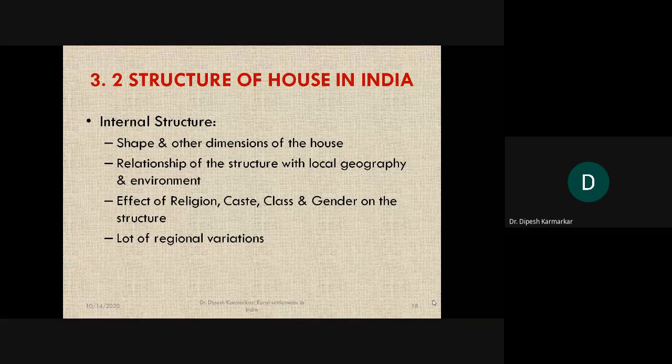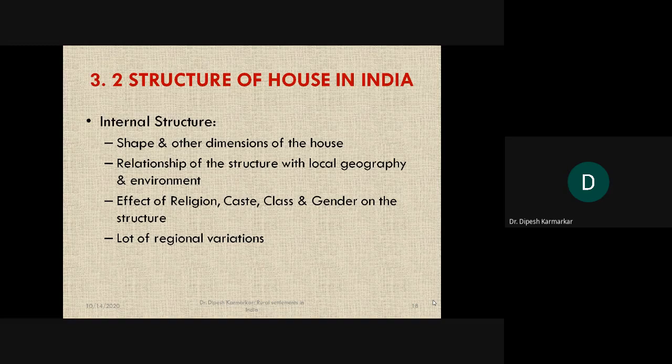And that talks about a lot, and that is how geography works, how geography functions. Okay, and therefore it is extremely interesting to study that particular part. Obviously it has a lot of regional variation. No village house is the same in different parts of the country, because we are especially referring to India.